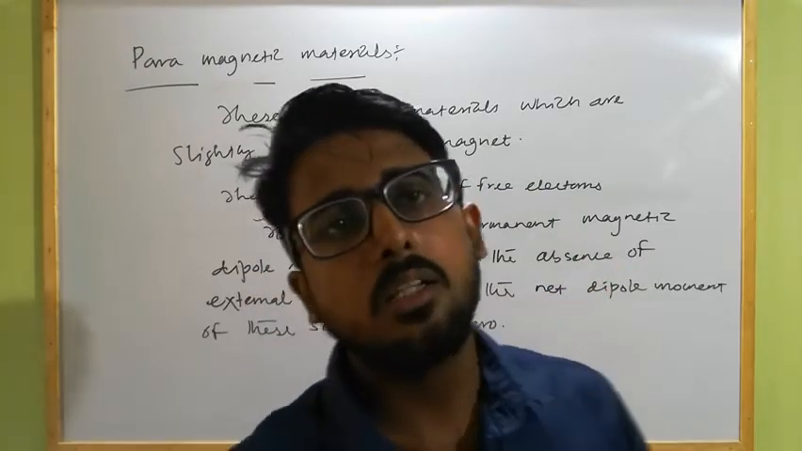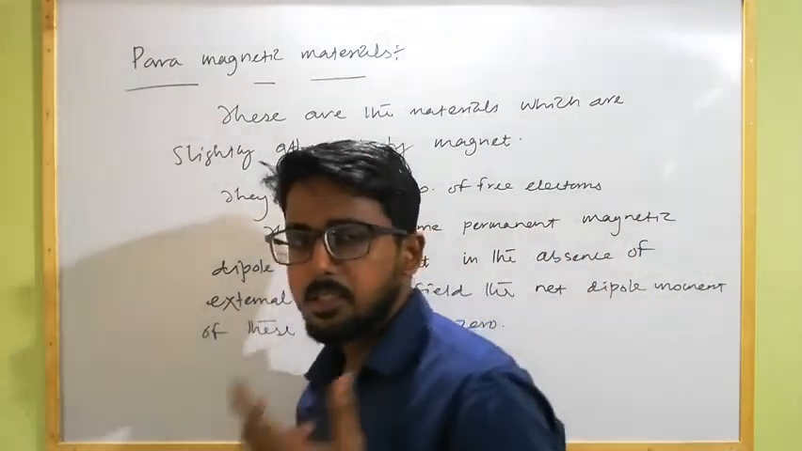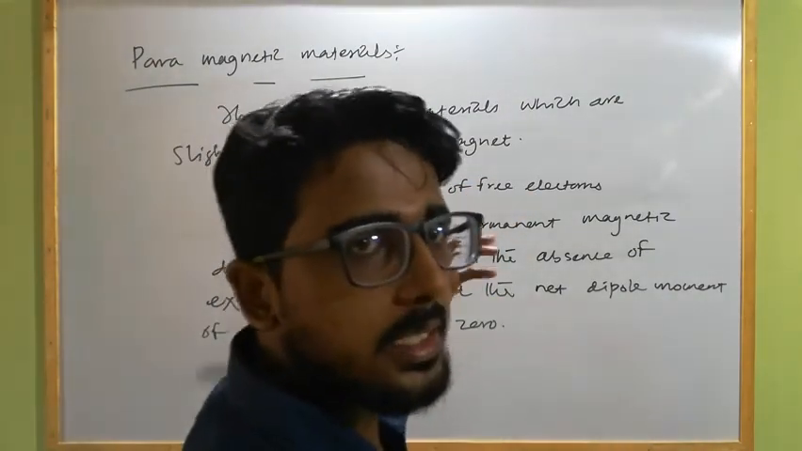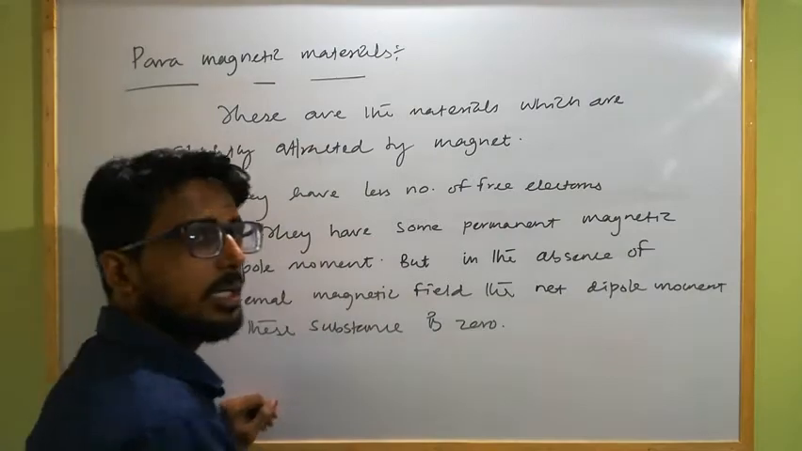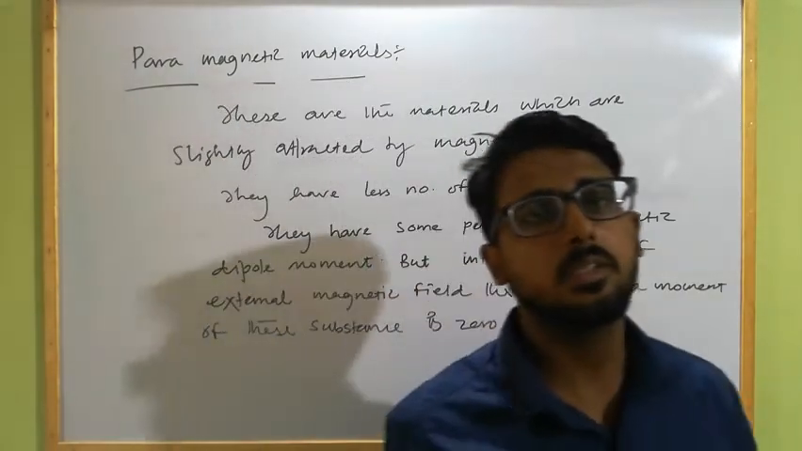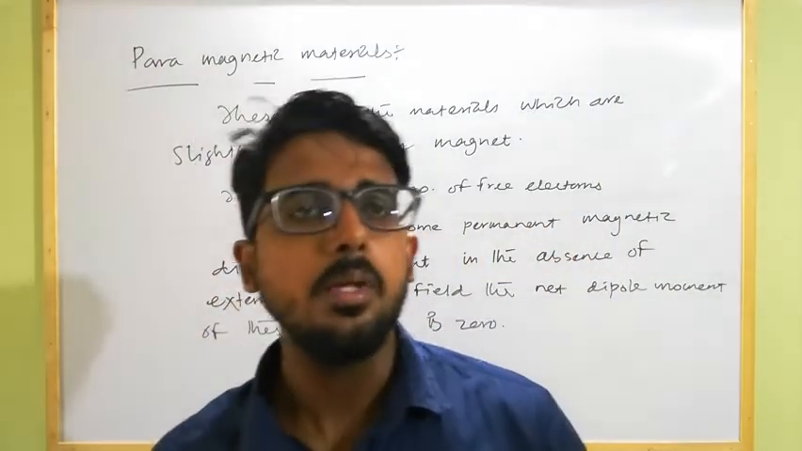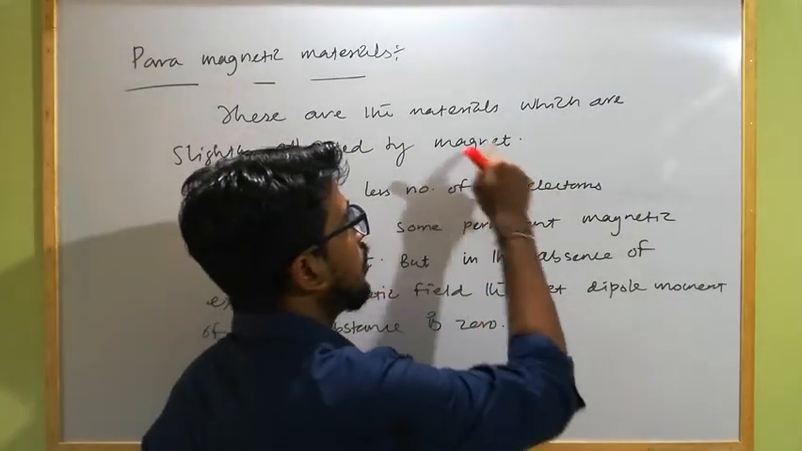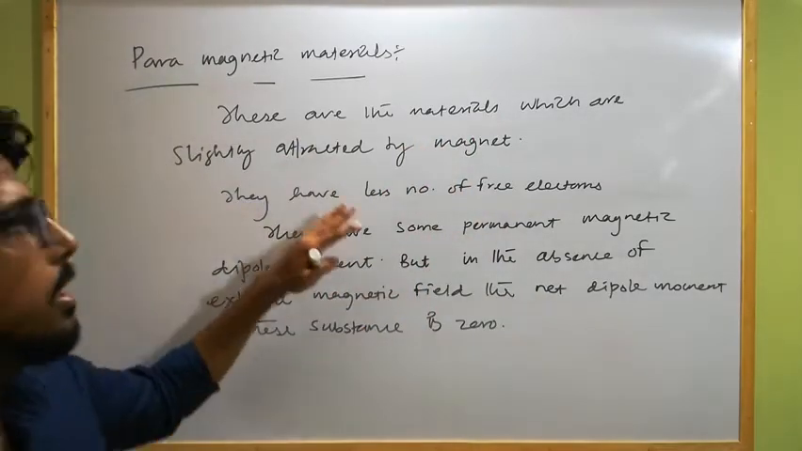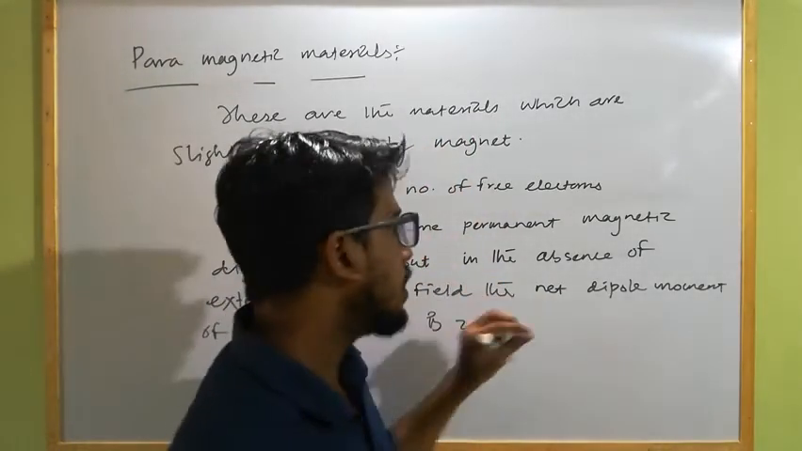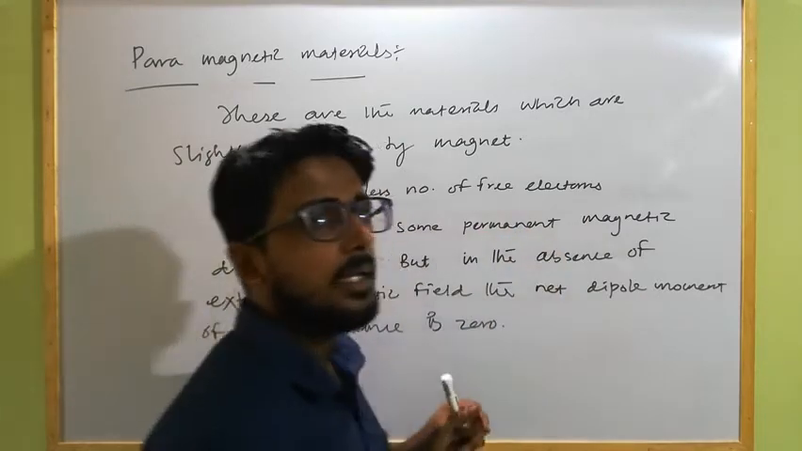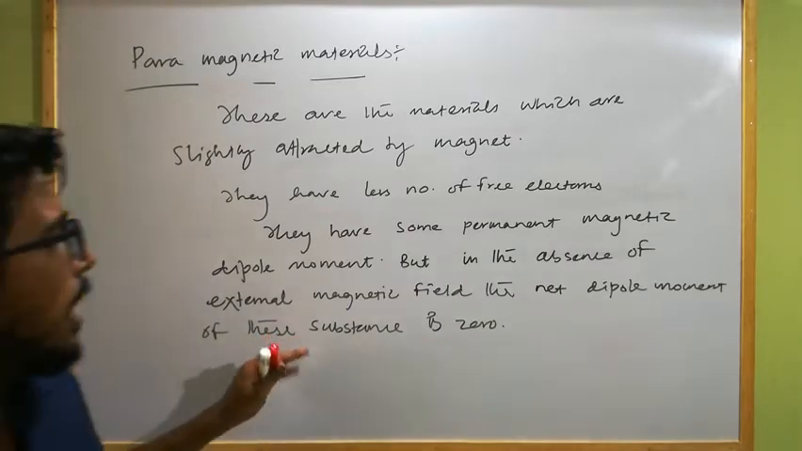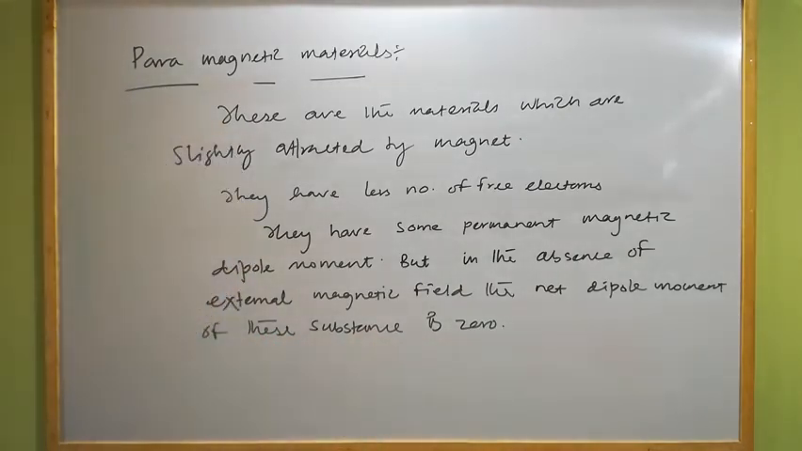As we know, the magnetic dipole moment is a vector quantity, and if the directions of all the dipole moments present in the paramagnetic substance are randomly in different directions in the absence of an external magnetic field, their resultant dipole moment will be 0. So in the absence of external magnetic field, the net magnetic dipole moment of a paramagnetic substance is 0, but they have some permanent magnetic dipole moment within them. Clear? But when we apply some external magnetic field, then what will happen?